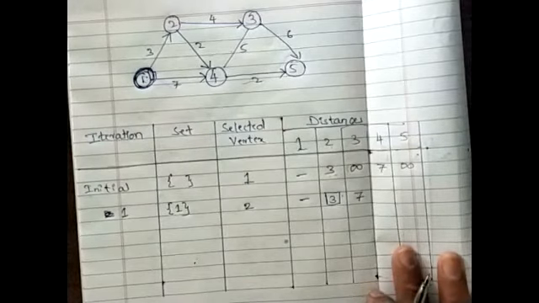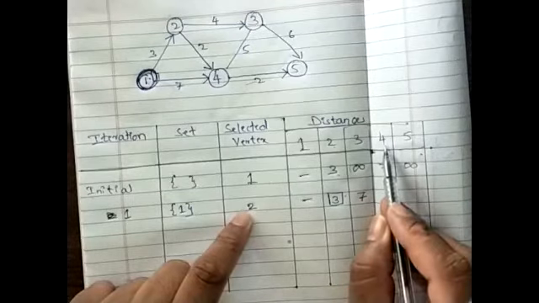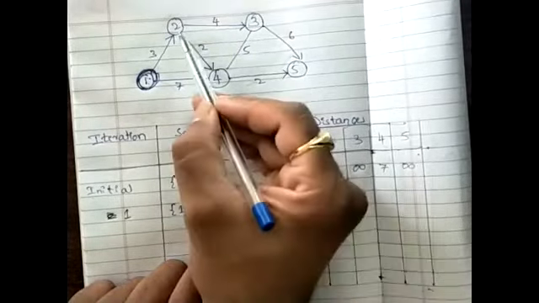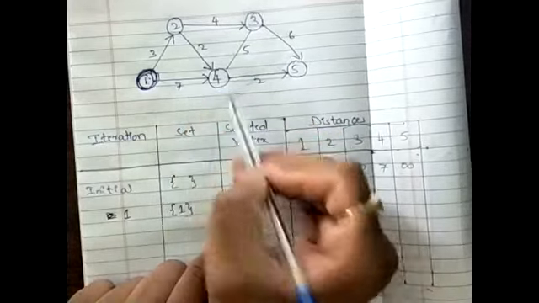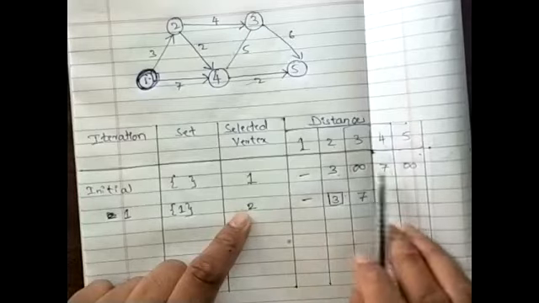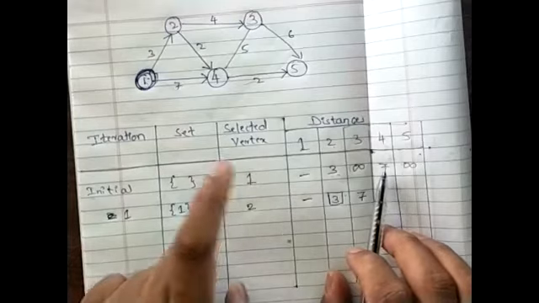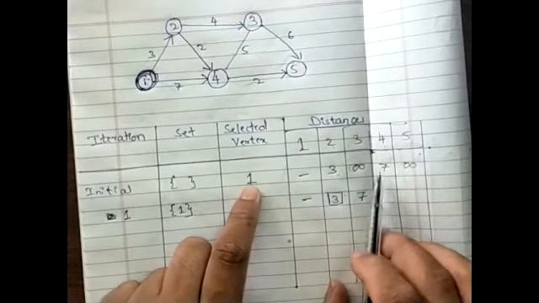Now, from vertex 2, can I reach vertex 4 directly? Yes, correct. Now, if you look into the previous iteration, the distance between vertex 1 and vertex 4 is 7.